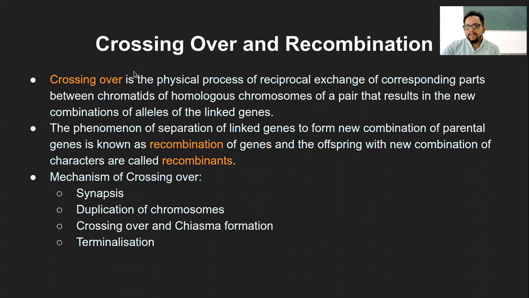But let's say the crossing over happens. Then the four gametes that are formed in the process of meiosis are said to have gone through recombination after crossing over. And whatever gametes are formed, that is the offspring with a new combination of characters. Offspring here doesn't literally mean offspring, it actually means the gametes which will give rise to the offspring. So the gametes with a new combination of characters are called recombinants.